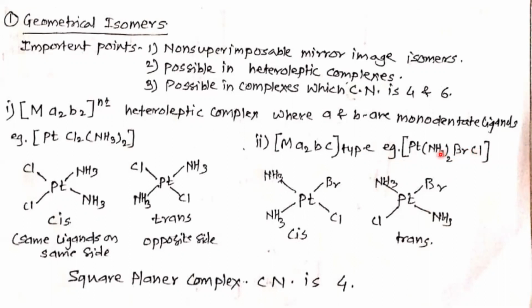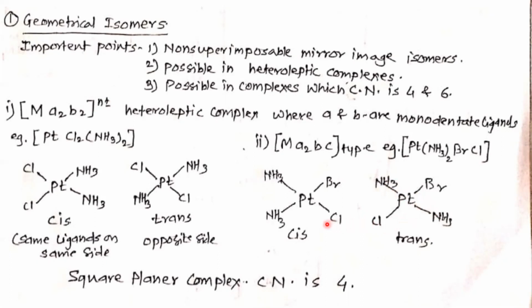These 3 kinds of ligands make a heteroleptic complex, because the ligands are different. So here the NH3 are present on the same side or left side. Here both NH3 are on opposite sides. So this is the cis structure and this is trans. Cis and trans. This way these two isomers are possible.